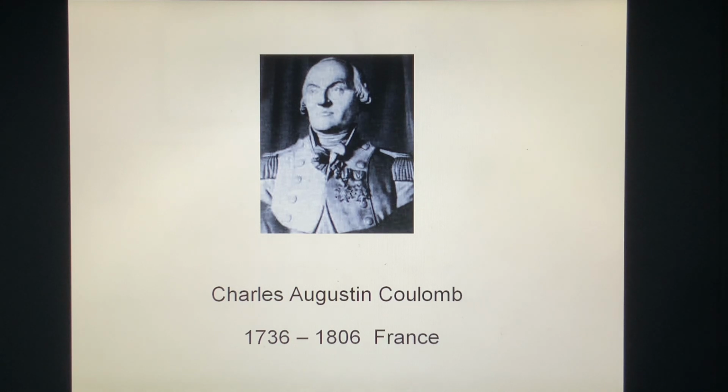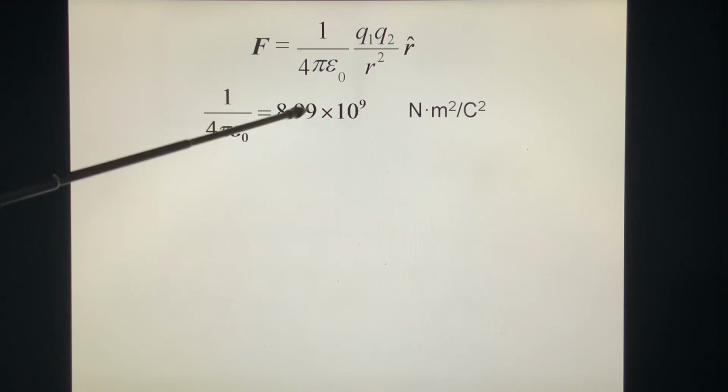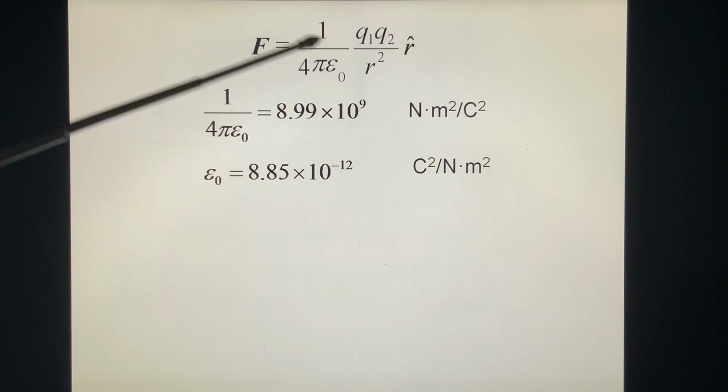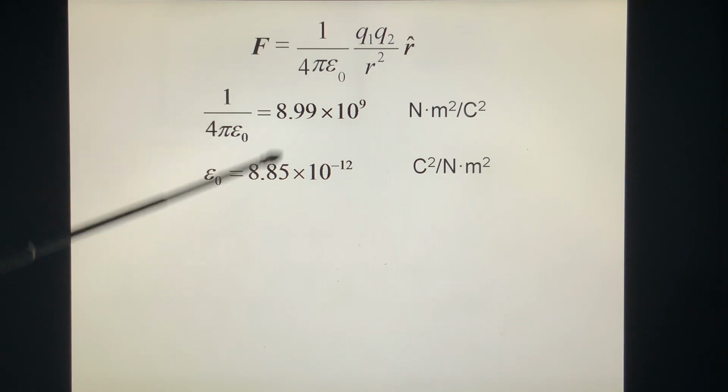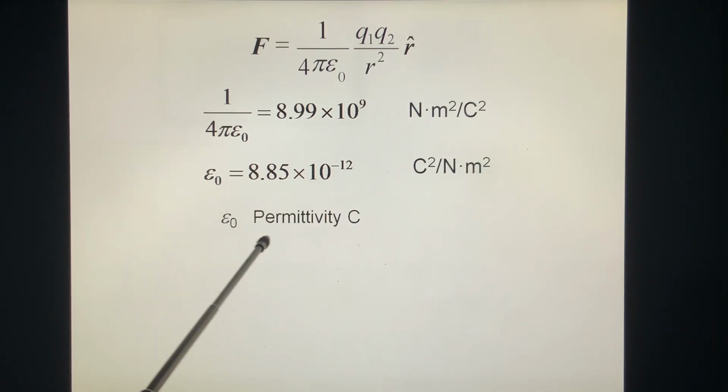Coulomb is a French scientist. 1/(4πε0) is a constant, 8.99 times 10 to the 9 in SI units. And ε0 is equal to 8.85 times 10 to the minus 12. We call it the permittivity constant.